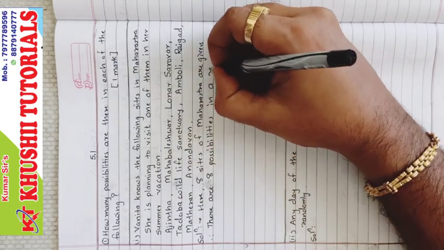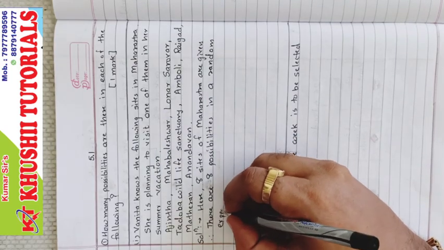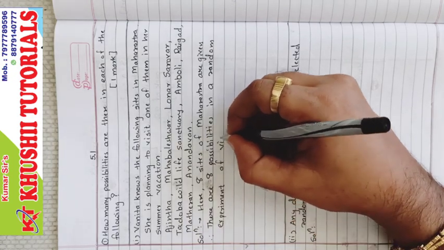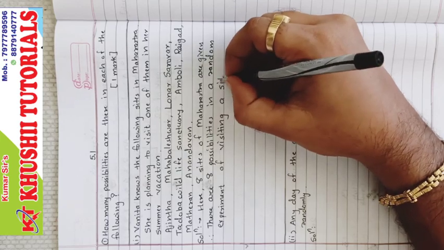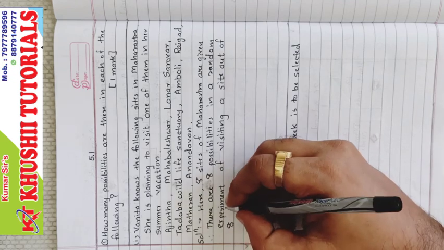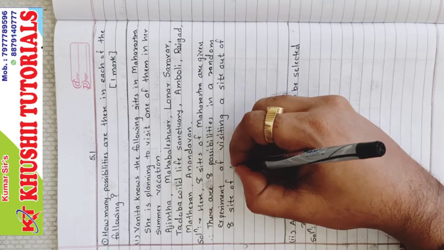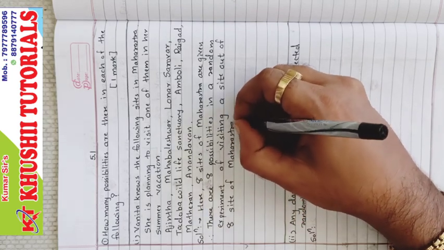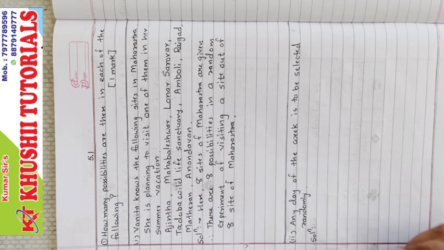In a random experiment of visiting a site out of 8 sites of Maharashtra. That is the answer of the first one. In short, there are 8 possibilities.